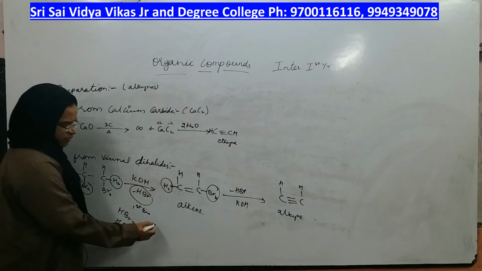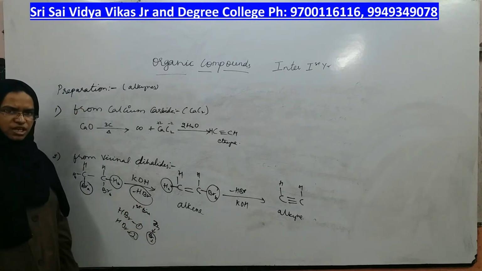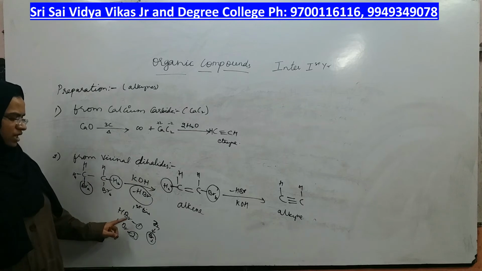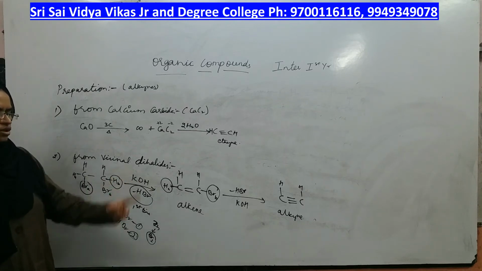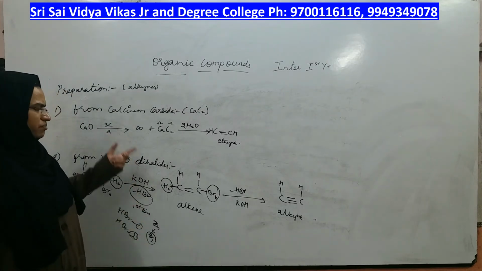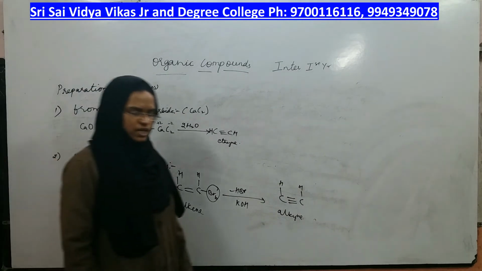If you use zinc as the reagent, what happens? Directly you will eliminate both the bromines in a single step itself, giving you a double bond in the product. But if you remove one HBr, you will get one pi bond, another HBr, another pi bond. Total you will get 3 bonds in the compound, which is nothing but alkyne. This is the preparation of alkynes. Next we will see properties of alkynes.